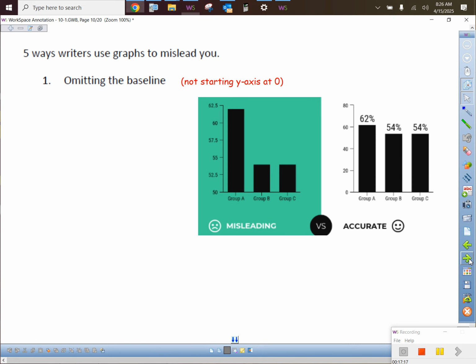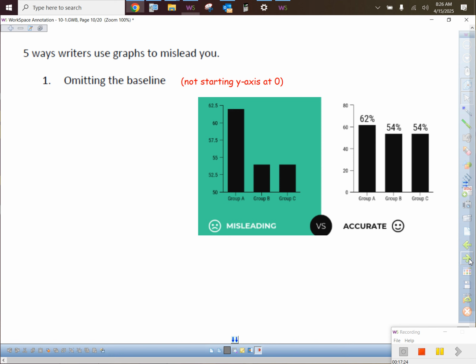Here are 5 ways that writers use graphs to mislead you. You may hear that all the time, like statistics can say whatever they want. Like there's 3 truths in America: death, taxes, and statistics can lie to you. It's just totally crazy.